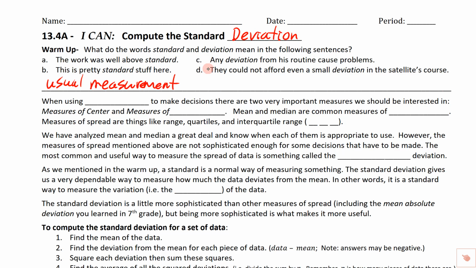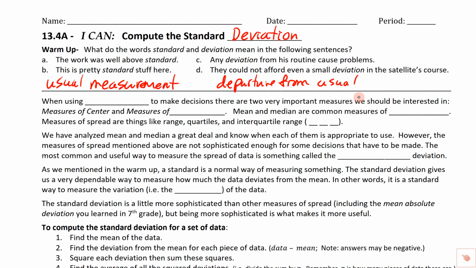And then in C and D, we talk about the word deviation. So C says any deviation from his routine caused problems. And in D, it says they could not afford even a small deviation from the courses or from the satellite's course. So when we're talking about a deviation, we're talking about a departure from what usually happens. So let's write that down. Departure from the usual. I'll just write down usual right here. So in C, if he departed from his usual routine, it caused problems. And if the satellite departed from its usual course, then they'd be in trouble there also.